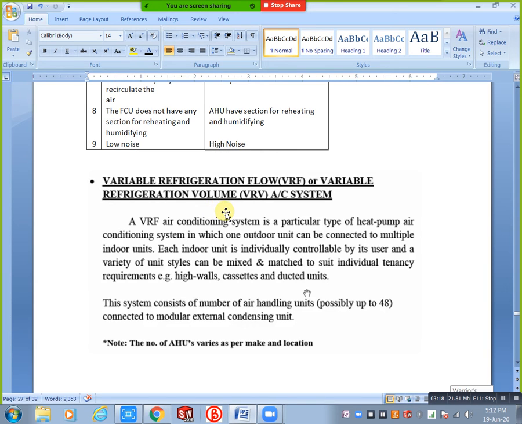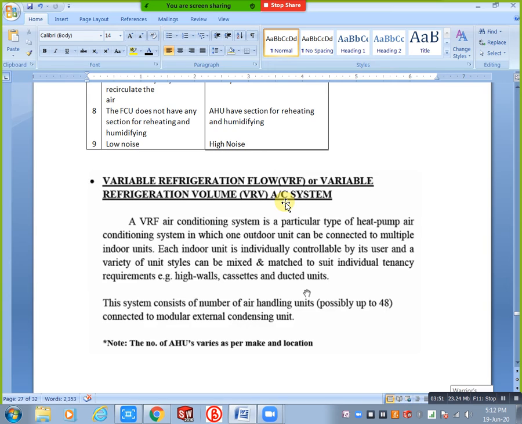Before that, I will tell you, totally VRFs have three systems. We have three types of VRVs or VRFs. First one is cooling only, we can provide only cooling by using that system. Next, heat pump system, which means we can provide heating and cooling, both. Next, heat recovery system, which also can provide both heating and cooling.